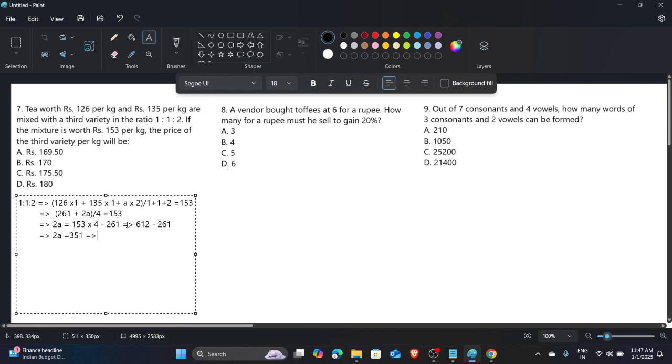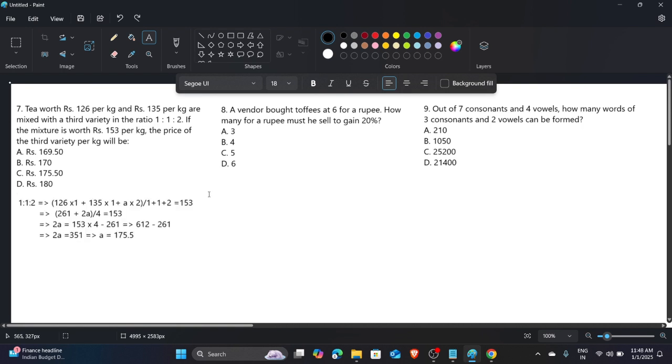So the value of a is nothing but 351 divided by 2. When we divide by 2, we get 175.5. This is the answer we get. This is the value of a, and this is what they are asking. So this is the solution of this question. Now we move to the second question, the eighth question, the second one on this page.